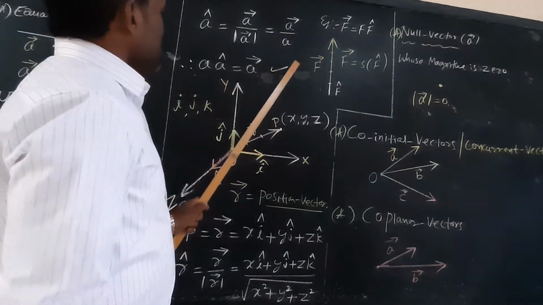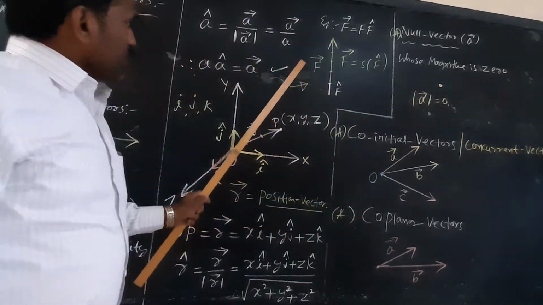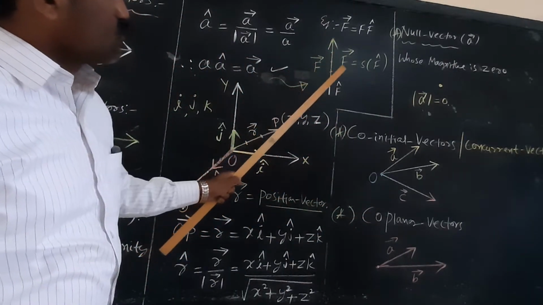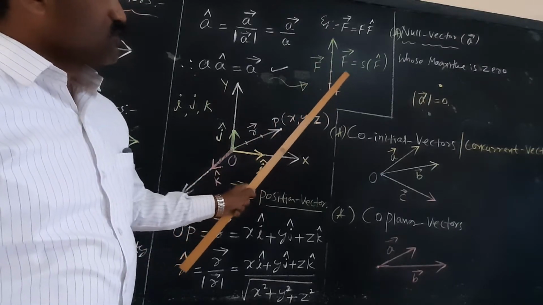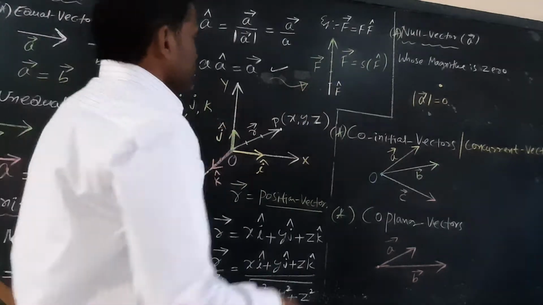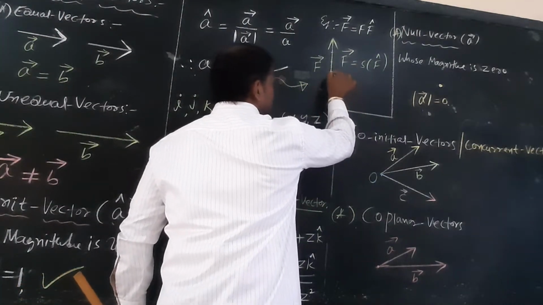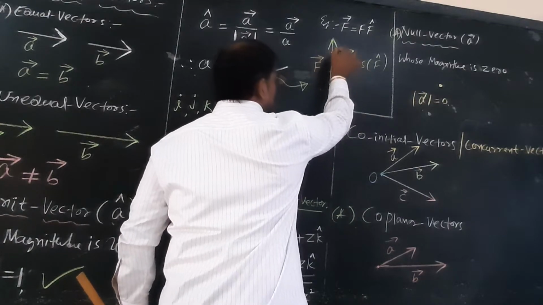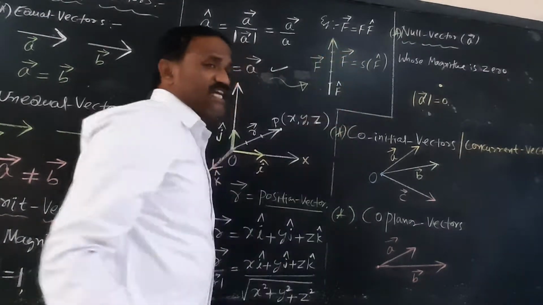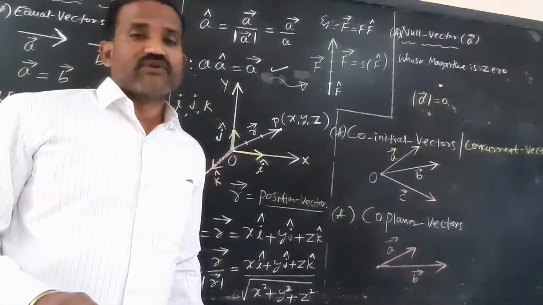So what is the meaning of this unit vector? Please pay attention here. This is an F vector, let it be 5 Newton, 5 units. The length of the line is divided into 5 equal parts: part number 1, 2, 3, 4, 5. Each part is a unit vector. Vector F is equal to 5 Newton.